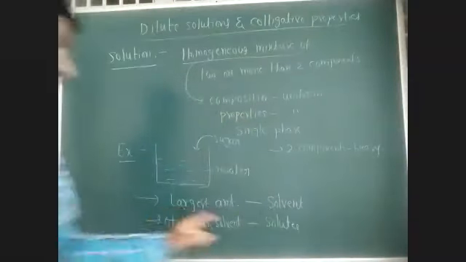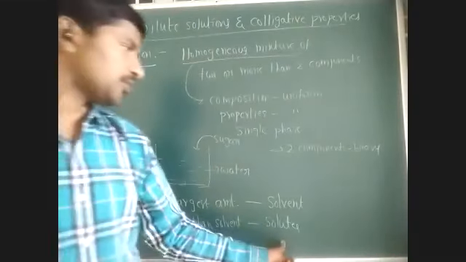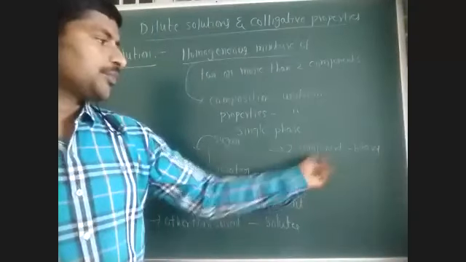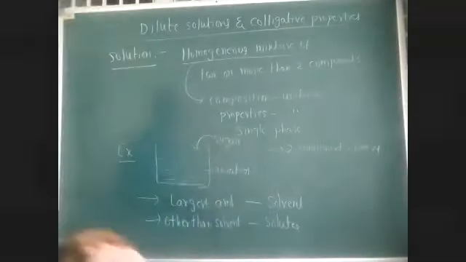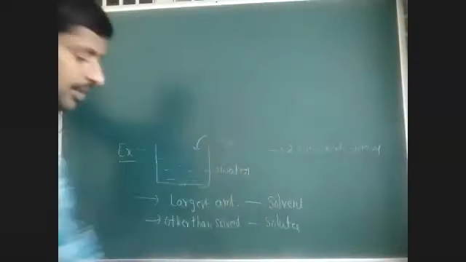The component which is present in the largest amount is called the solvent. Other than the solvent, it is called the solute. If you have two components, it is a binary solution; three components, ternary. And if you use water as the solvent, that is said to be an aqueous solution. If you use a solvent other than water, that is said to be non-aqueous.